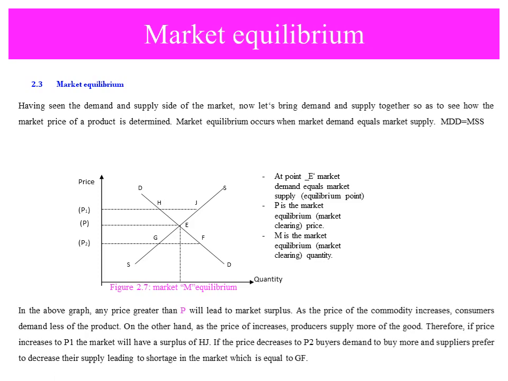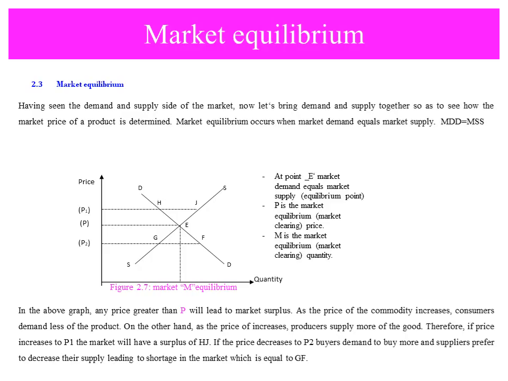In the above graph, any price greater than the price at equilibrium will lead to a market surplus because supply is greater than demand. As the price of the commodity increases, consumers demand less of the product.